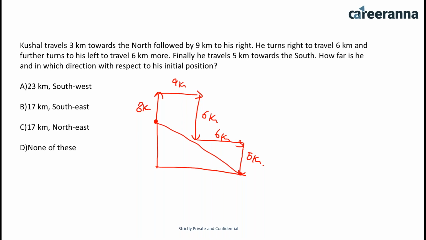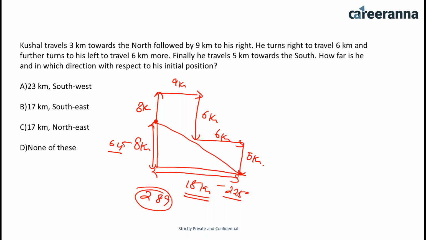So this is 6 and this is 5 and this is 3. From here to here, this is going to be 5 plus 3, that is 8 kilometers, and from here to here, that is going to be 9 plus 6, that is 15 kilometers. Now you have to calculate the hypotenuse. 15 square is going to be 225, and 8 square is going to be 64. If you add them, you will get 289, and 17 square is 289. So that means 17 kilometers. From here to here the distance is going to be 17 kilometers. Okay, so option B is the right option.